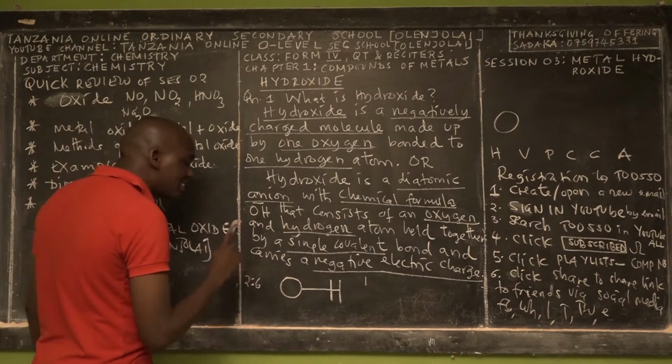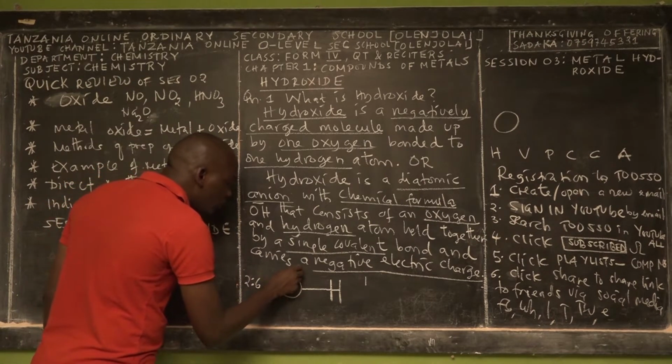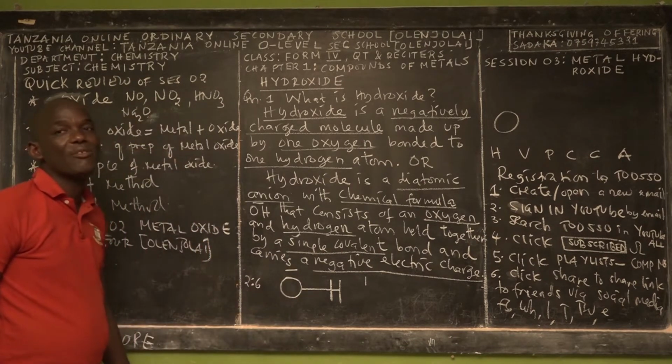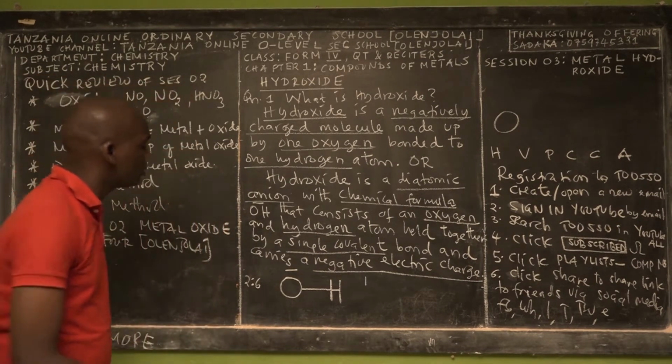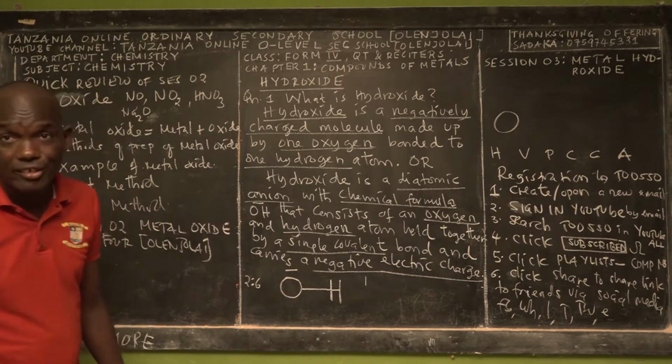But oxygen still needs 1 electron. That's why we have a negative charge. The negative charge means that this is an electron receiver, an electron lover, right?